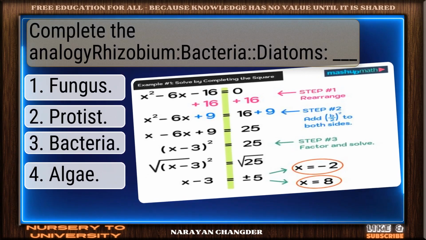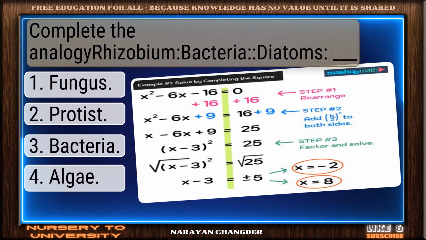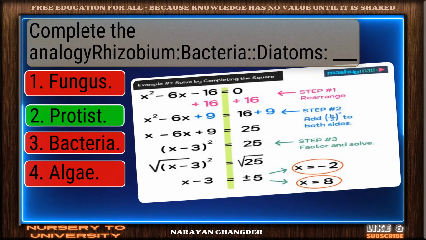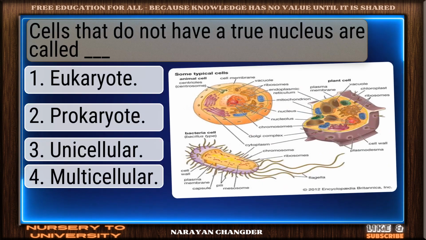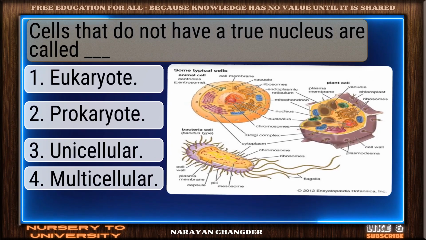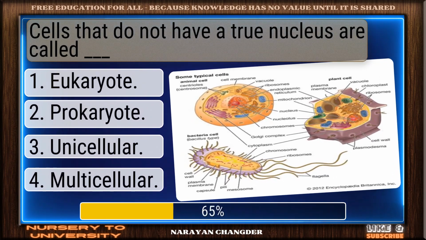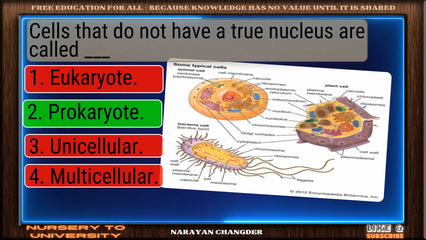Question number 151. Complete the analogy. Rhizobium, bacteria, diatoms, dash. Solid response. Protist is a valid choice. Question number 152. Cells that do not have a true nucleus are called dash. Nicely done. Prokaryote is a solid answer.